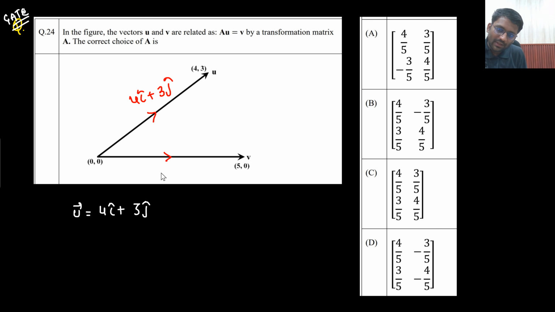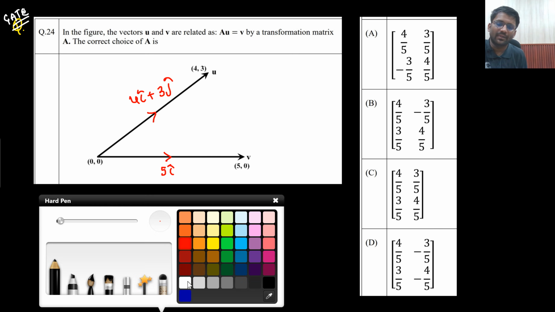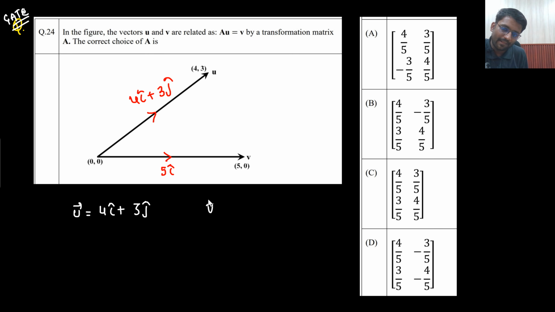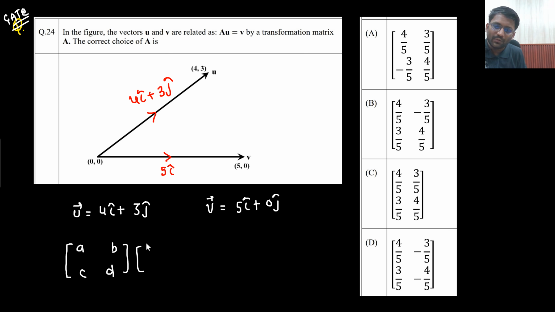And what is your vector V? Vector V is nothing but 5 i cap plus 0 j cap. How they can be written in matrix format, that also you know. Now you need to find a matrix A, which will be a, b, c, d. Matrix A multiplied with vector U, which is 4 comma 3, will give you the result 5 comma 0.